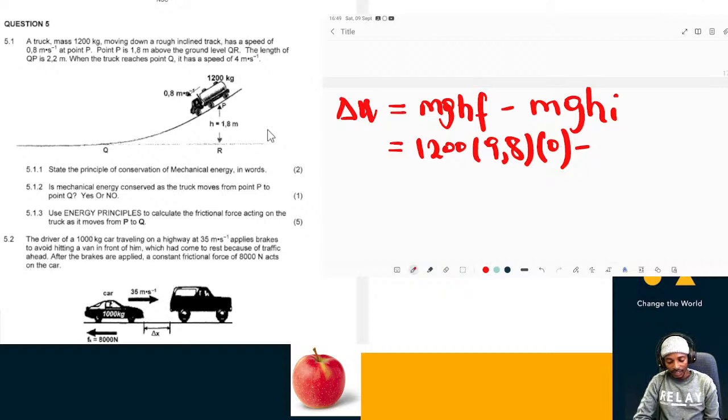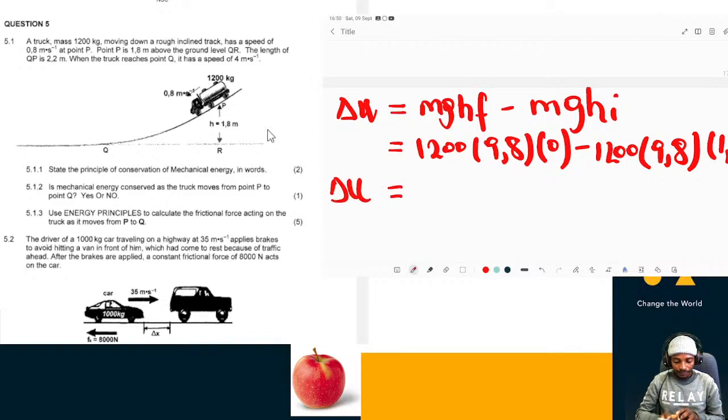Then our mass is 1,200, times 9.8, and our initial height was 1.8. So the change in potential energy will be 0 minus 1,200 times 9.8 times 1.8, which is equal to minus 21,168 joules. So that is the change in potential energy.